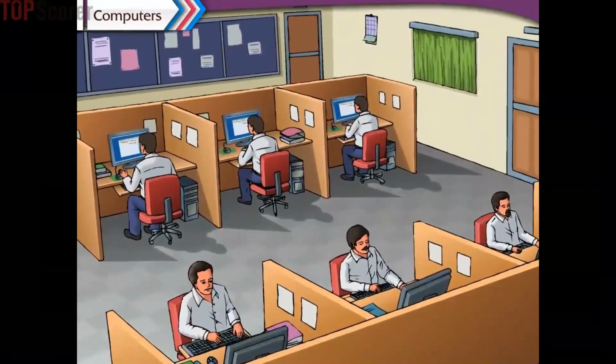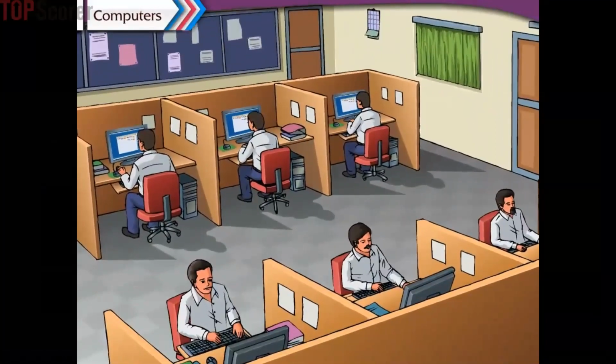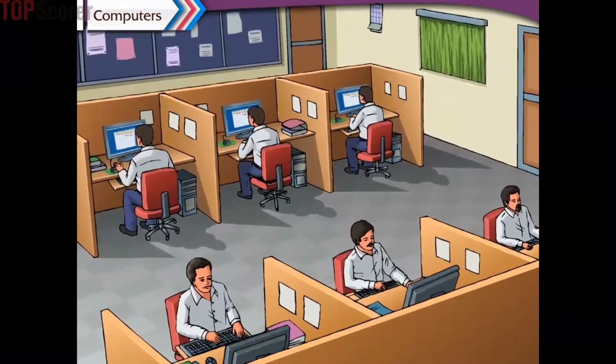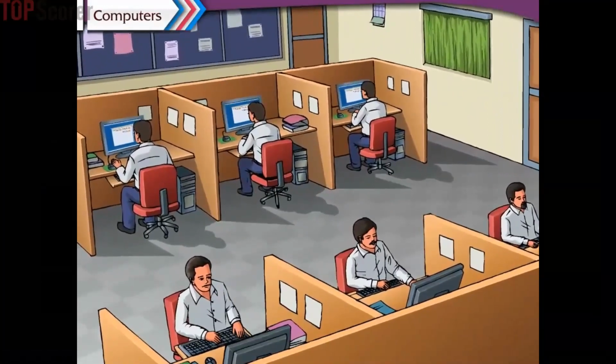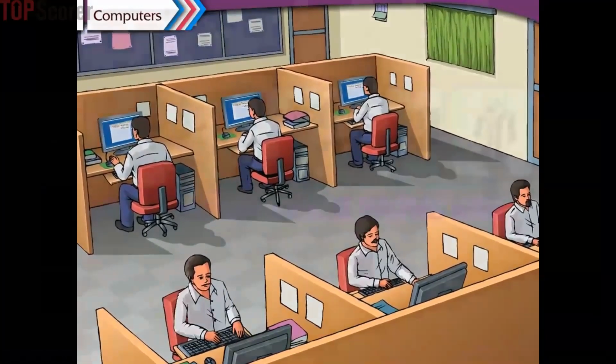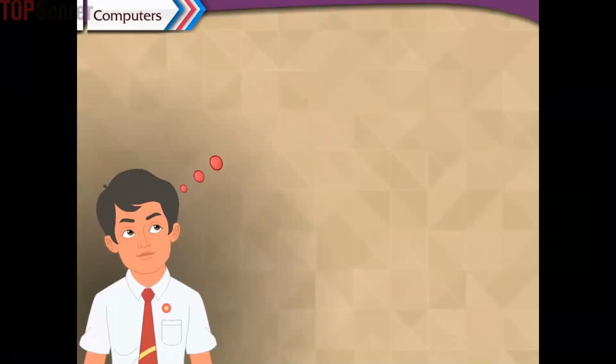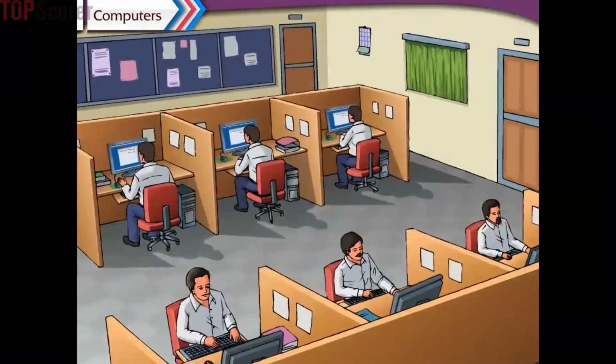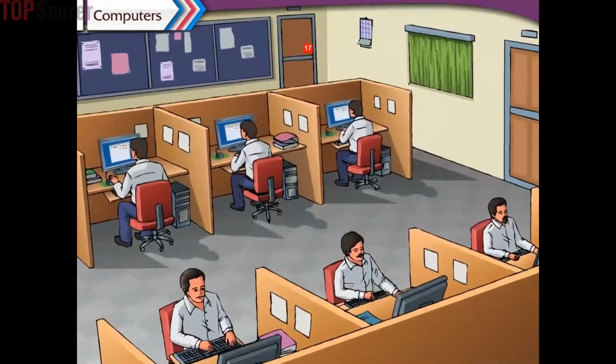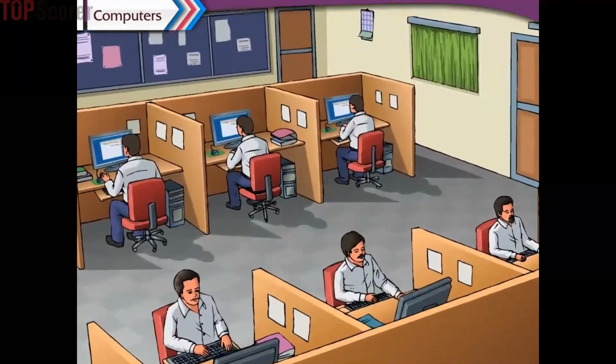But do you know that the computer, which is the most important device for information communication, is considered to have gone through 5 generations? Do you know about these generations? Come, let us collect some information about all the generations of computers and their types and find out differences in their characteristics.